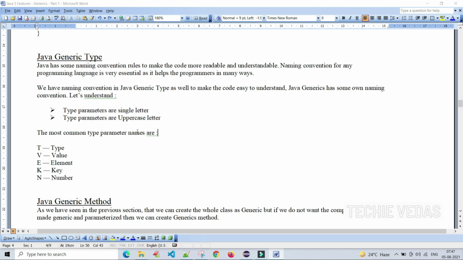The most common type parameter names, which we have generally used so far, are T for type, and we can also pass V for value. We saw an example with HashMap just before, where in place of the key-value pair we can pass V in place of value. We can also use E for collection element, K for key, and N for number. These are the type parameters allowed in defining a Java generic type parameter.